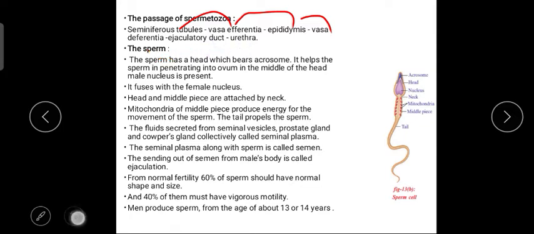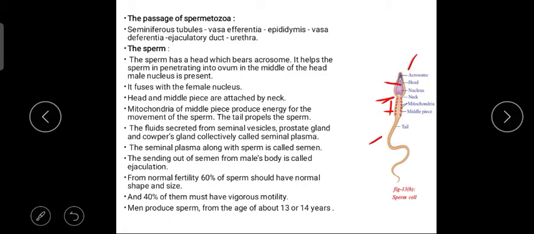Okay, now next, going with the shape. Now coming to the sperm cell. What is the shape of the sperm cell? The sperm cell consists of a head, the middle piece, and the tail. Here you can see, this is the middle piece, and this is the tail. In the head region, you can see an acrosome present. This acrosome helps the sperm in penetrating into the ovum.